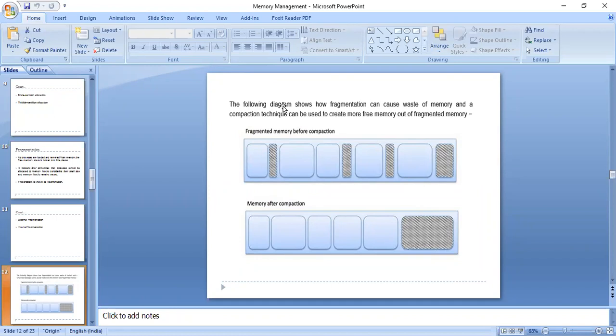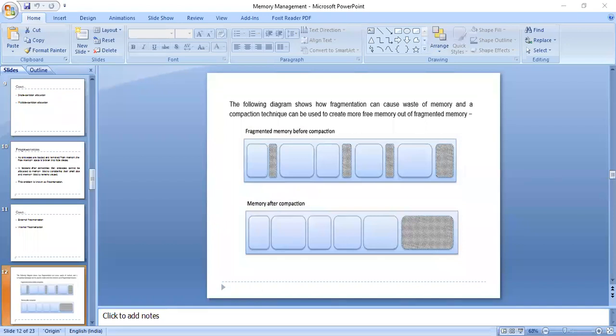which cannot be allocated to any process or which cannot be reused anyway. So when we are talking about external fragmentation, it is the total memory space which cannot be allocated to any process because it is not contiguous. The slots are fragmented over different locations, and they cannot be allocated to any process.